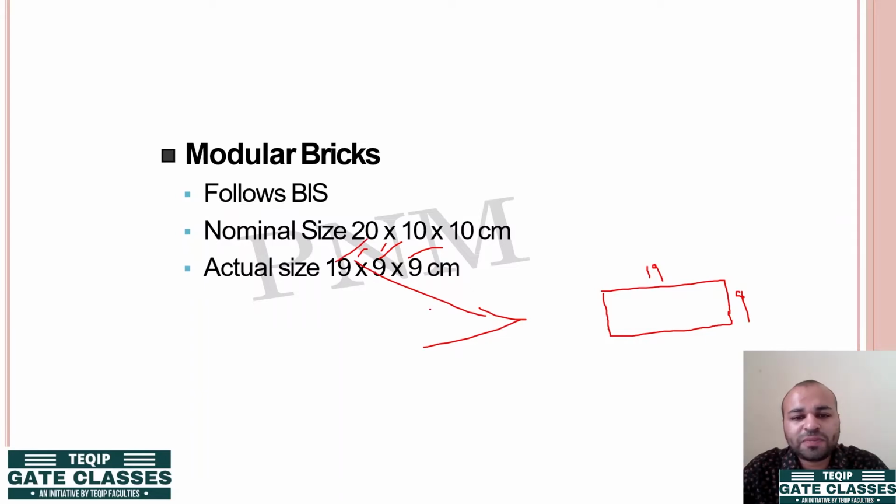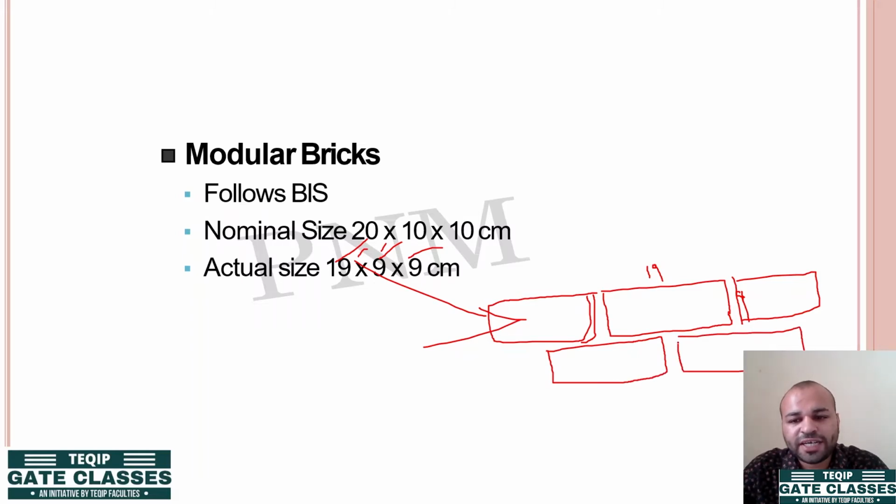Let us try to understand why there is a difference of 1 centimeter. This is because when we place the bricks one after another, for example, I am placing another brick here, then another brick is placed here, and another brick is laid here. I am drawing just 5 bricks for a clear example, and this continues on the other sides also.